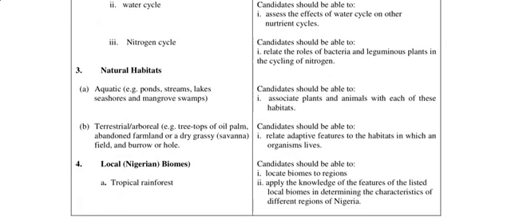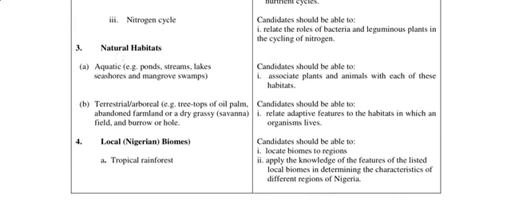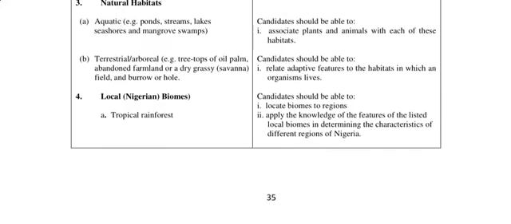Then we have natural habitats. Here we are talking about ecology, don't forget, so everything here is under ecology. We have the aquatic, the terrestrial, and the arboreal. For the arboreal, we are talking about those like the monkeys who jump up and down on trees. Then under this aspect, you should be able to associate plants and animals with each of these habitats, and relate adaptive features to the habitat in which an organism lives.